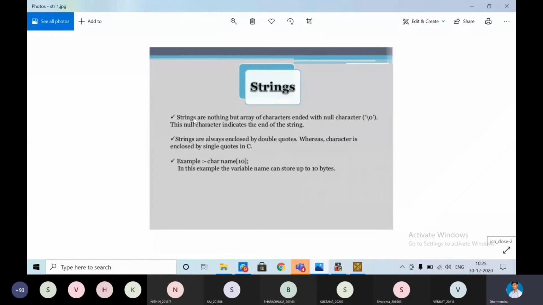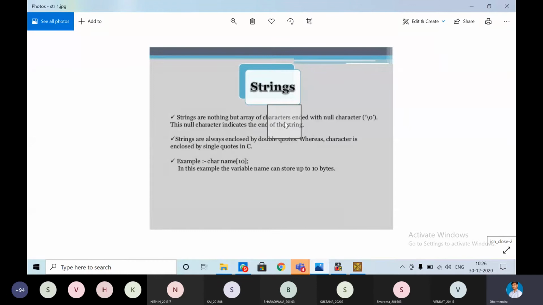Strings are nothing but an array of characters, a set of characters, but ended with a character called the null character, backslash zero. It's not the letter O. This null character indicates the end of the string. Internally, that null character will be taken in order to identify the end of the string.